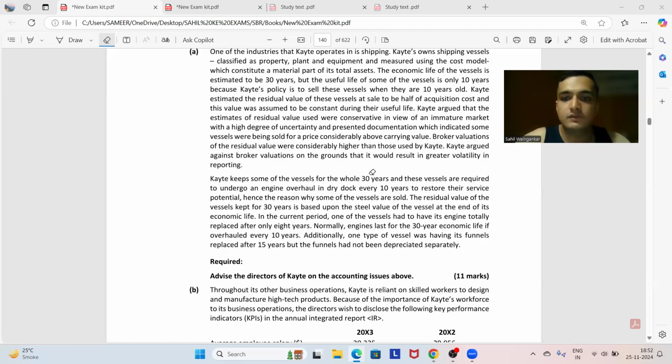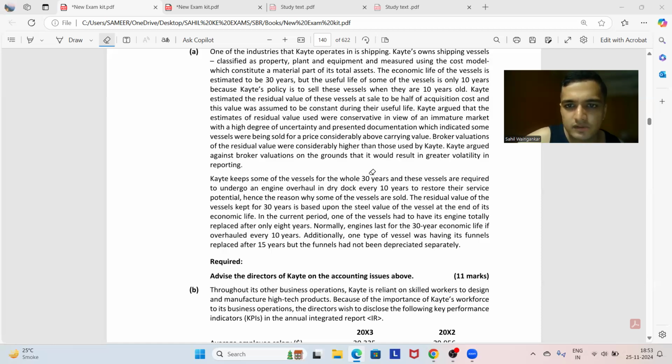Here I am using the word maintenance, but they have used overhaul. In simple terms, the overhaul cost will be capitalized in the value of the asset, and when the next overhaul takes place, the first overhaul's value will be derecognized. The residual value of the vessels kept for 30 years is based upon the steel value of the vessel at the end of the economic life. This could still be a reliable estimate. The steel value may change a little, but still I think it's okay.